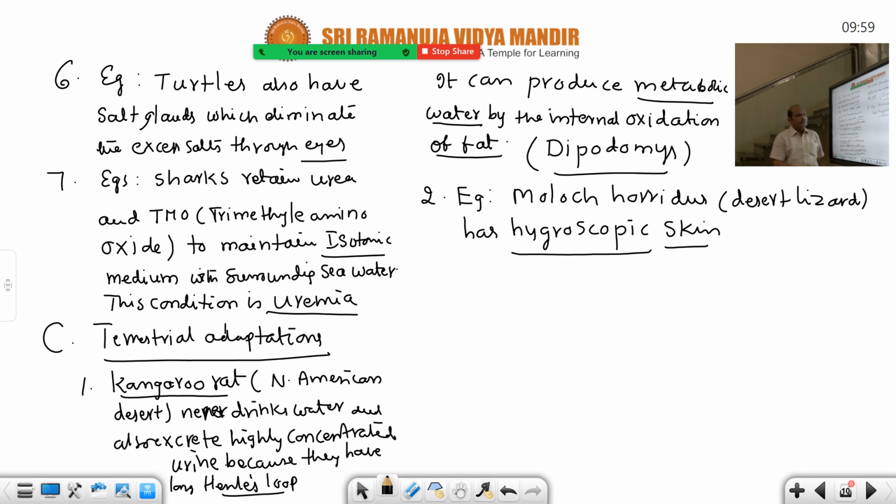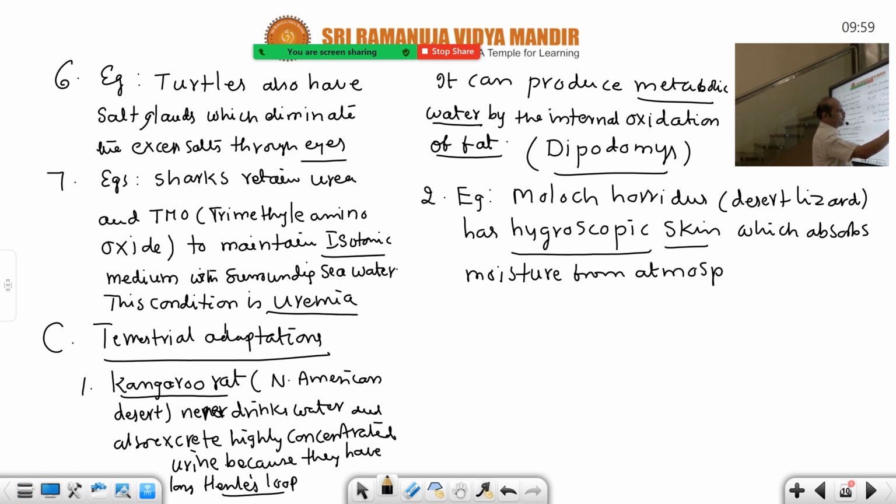Yes. So hygroscopic skin, why is it so called? It absorbs moisture from the atmosphere. That is the advantage for this. Thus it gains water molecules through moisture from the atmosphere. So it is a beautiful example of terrestrial adaptation, and the desert is the best example, because no water is available. Then how can they survive? That is the problem. So that's why the best example is moisture from the atmosphere.